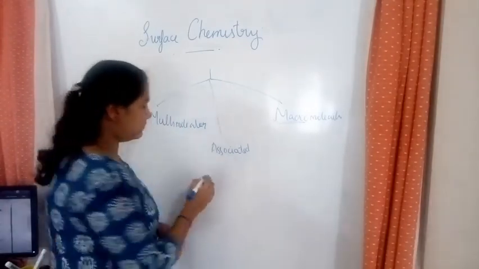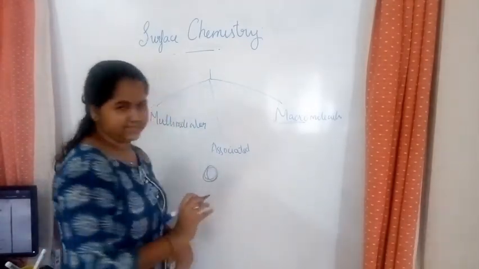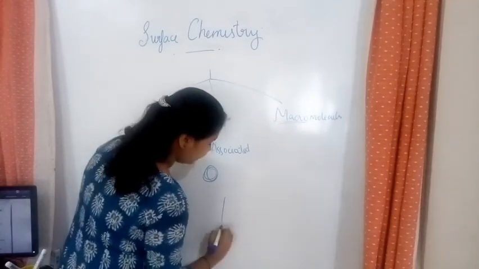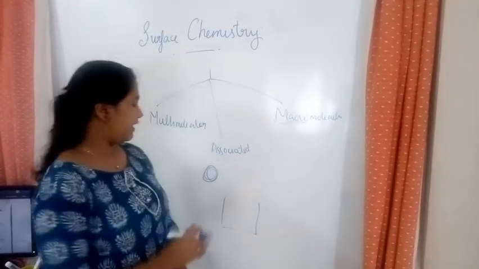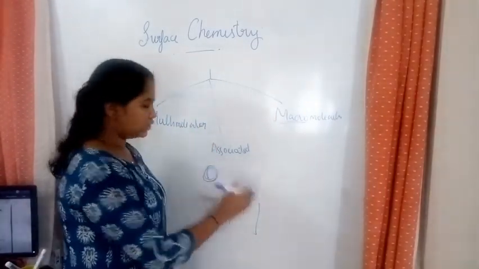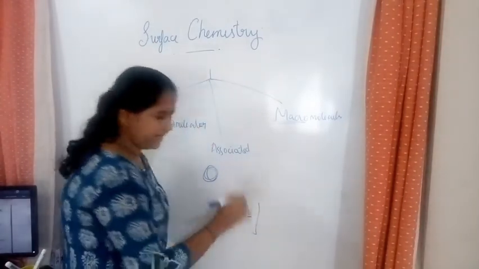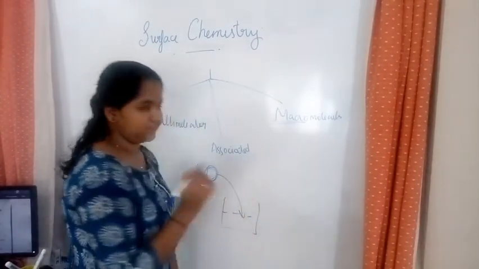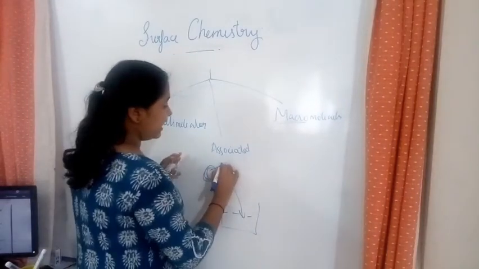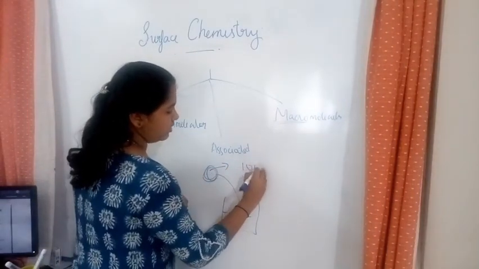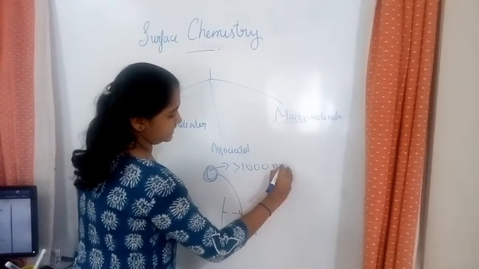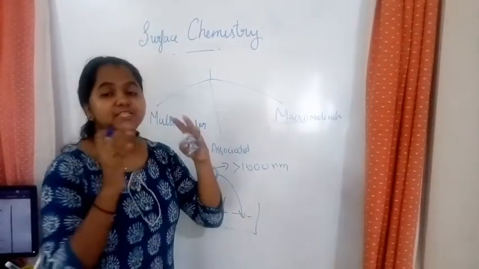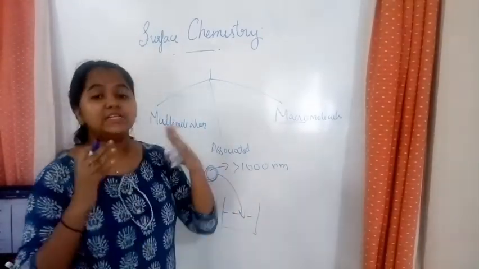So over here I am taking this as my dispersion phase and this as my dispersion medium. If this dispersion phase is put into a suitable dispersion medium, what happens? It is more than 1000 nanometers. When it is put into the suitable dispersion medium, it will disintegrate.